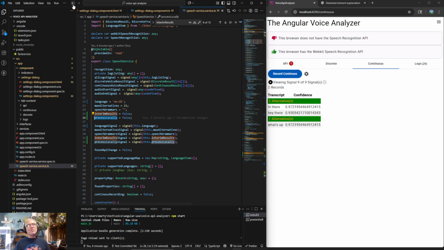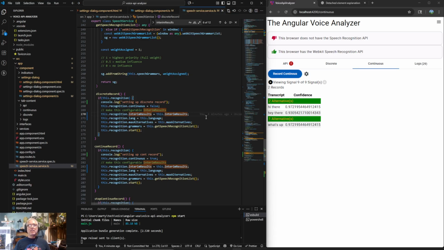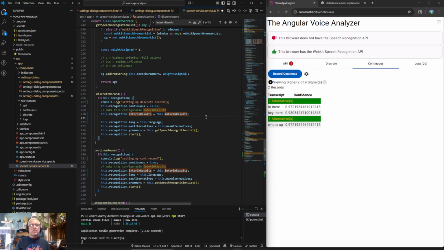And let's just hit this little back. And then this dot recognition dot. And I guess there's no reason not to do the exact same down here.